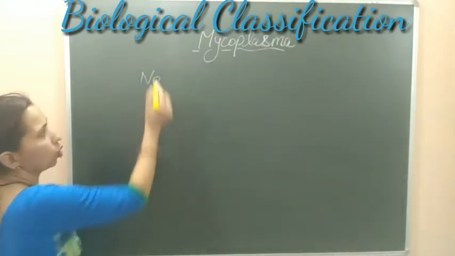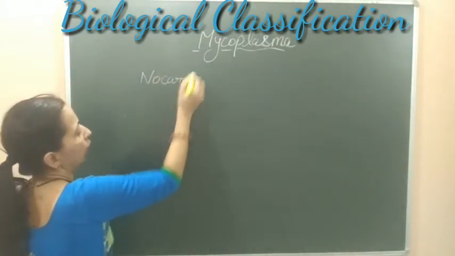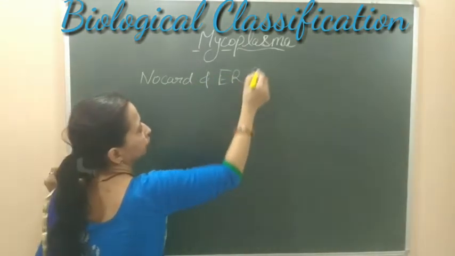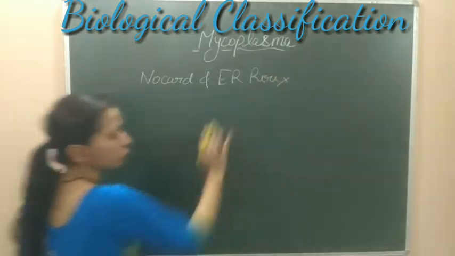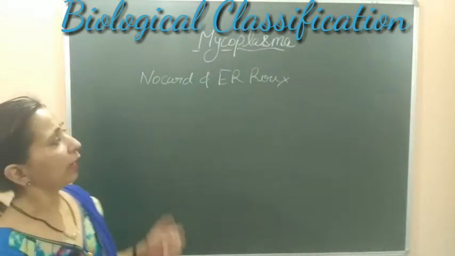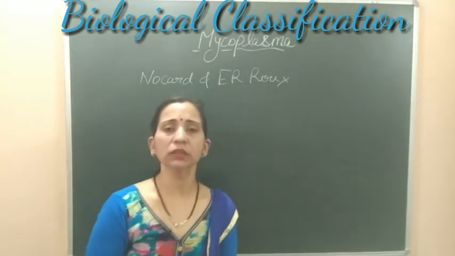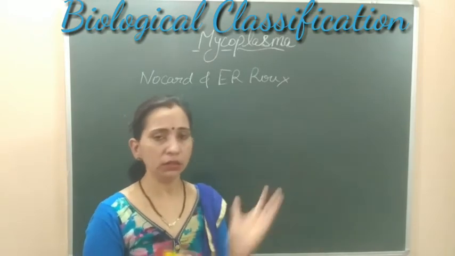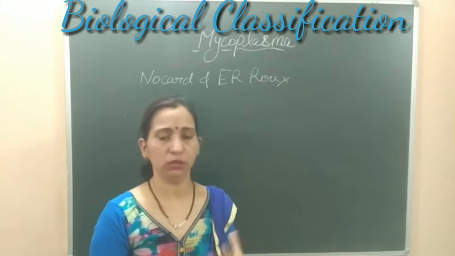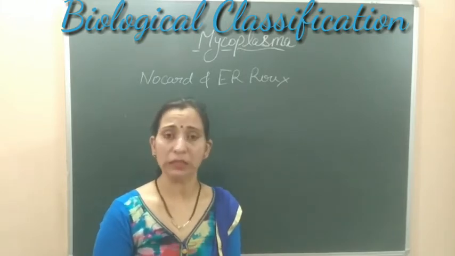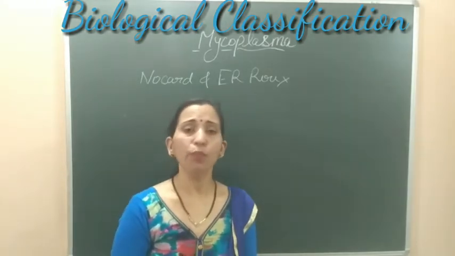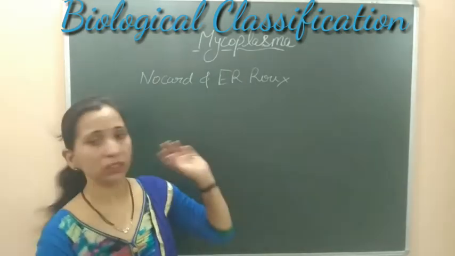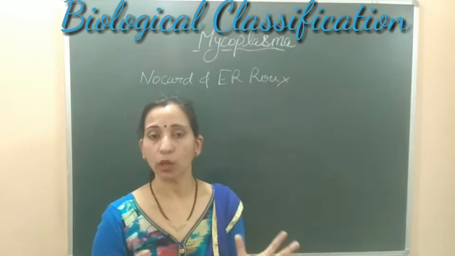Their names were Nocard and E.R. Ross. So these are the two scientists who discovered the mycoplasma. They saw that some cattle were suffering from some disease, and in the pleural fluid of these cattle, which were suffering from pleuropneumonia disease, they discovered the smallest organism, which are the mycoplasma.